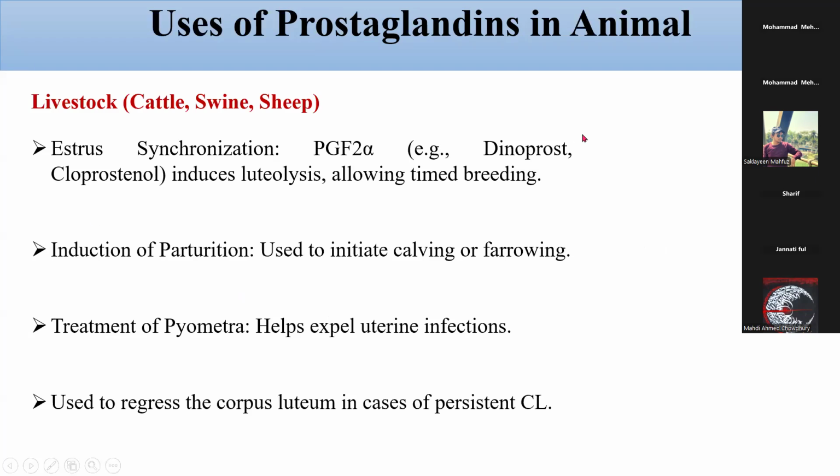Use of prostaglandins in animals. Livestock: cattle, swine, and sheep. Estrus synchronization: PGF2 alpha analogues such as dinoprost and cloprostenol induce luteolysis, allowing timed breeding. Induction of parturition is used to initiate calving or farrowing, and the treatment of metritis helps expel uterine infection. Used to regress the corpus luteum in cases of persistent CL.